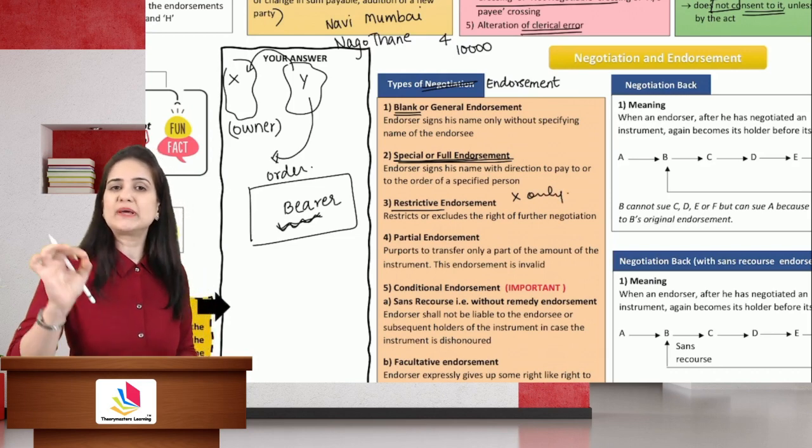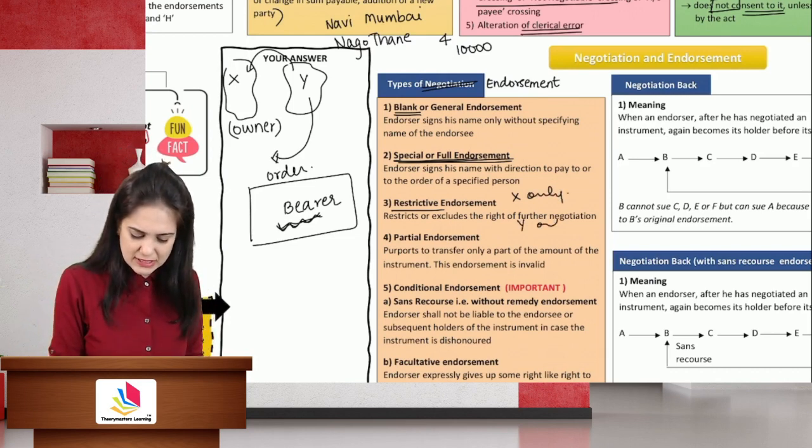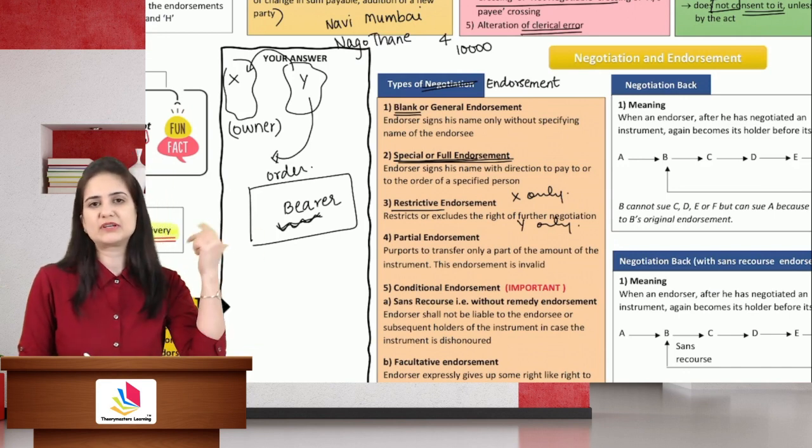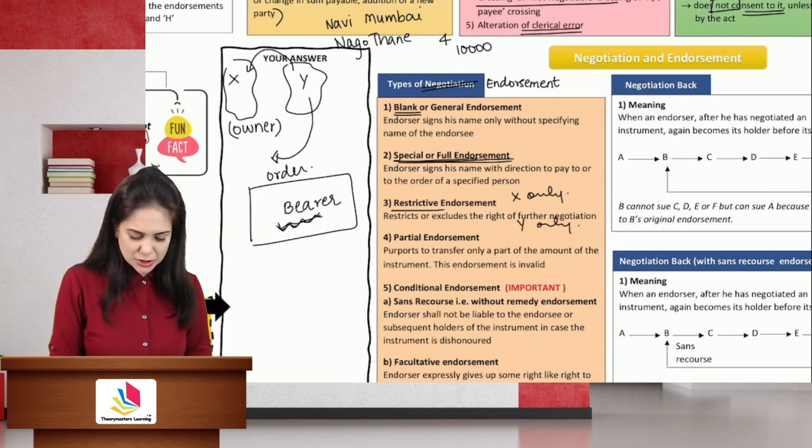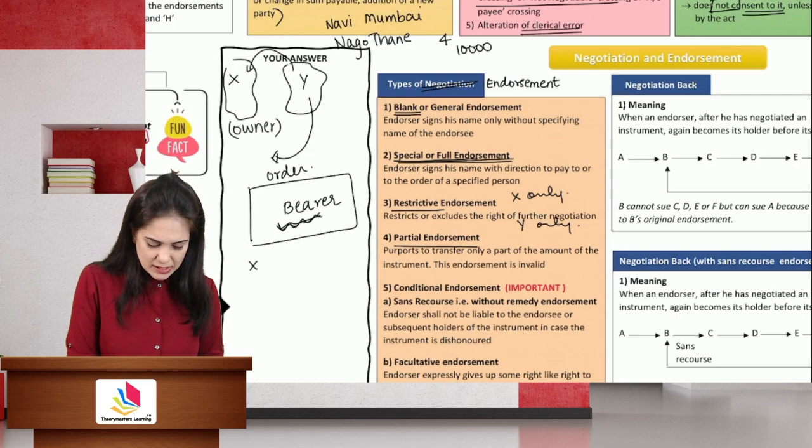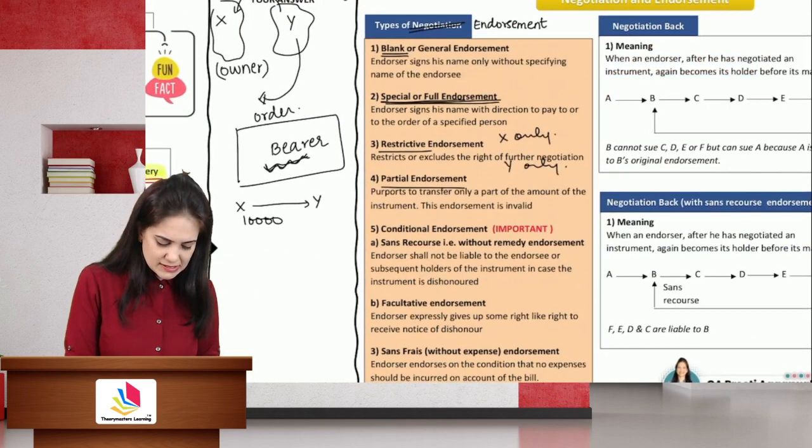The within should be credited to Y only is understood. I am restricting further negotiability. Partial endorsement: X drew an instrument on Y for 10,000, Y accepted. Then X negotiated it for 4,000, 4,000 and 2,000 to A, B and C.